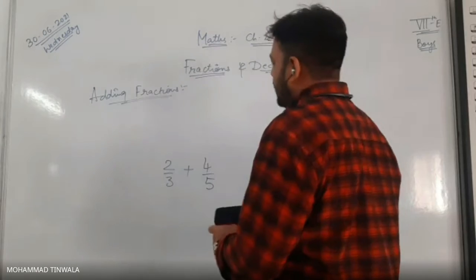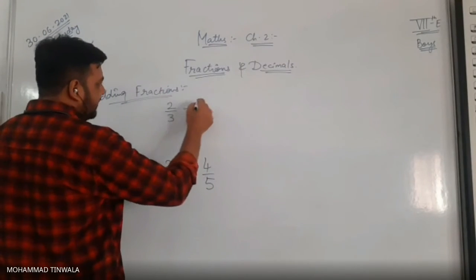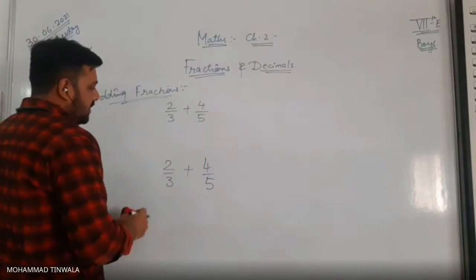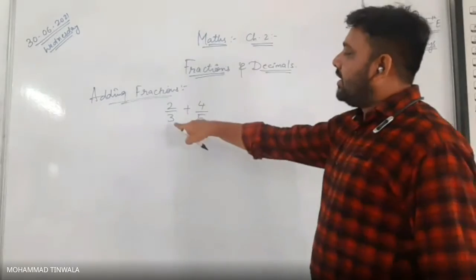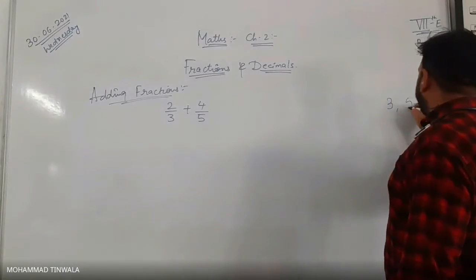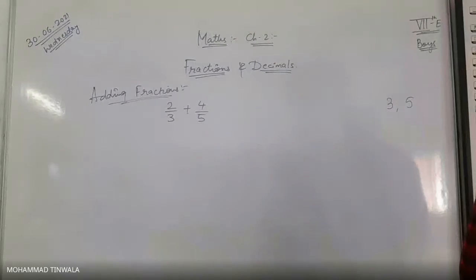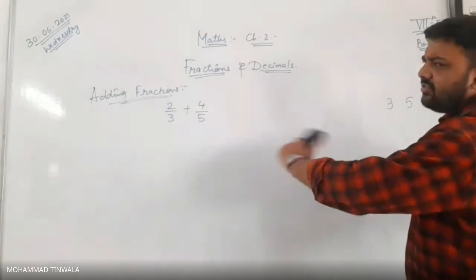With like fractions we could directly add them. What about this sum? Now we have to take LCM. LCM of what? Denominator. What are the denominators? 3 and 5.